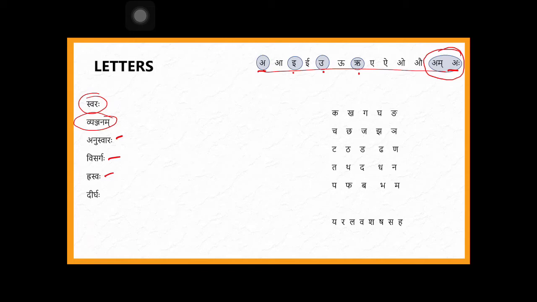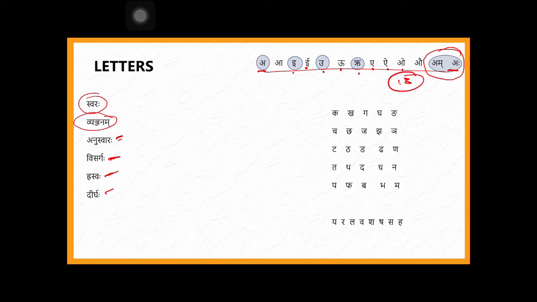These many letters are called dirgha, where you need to have little more, where you are going to make a letter a prolonged one. That is what a dirgha letter. So 1, 2, 3, 4, 4 hrasva letters, 2 anuswara and visarga, and then 1, 2, 3, 4, 5, 6, 7 dirgha swaras. Total 13 swaras approximately.